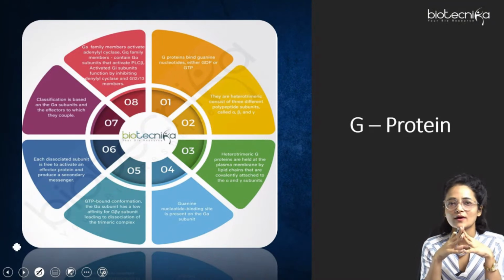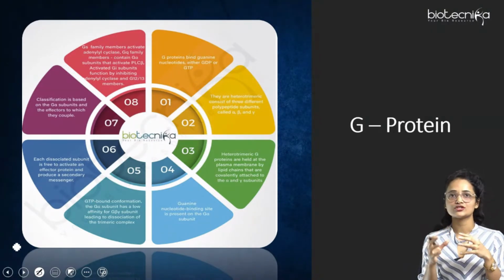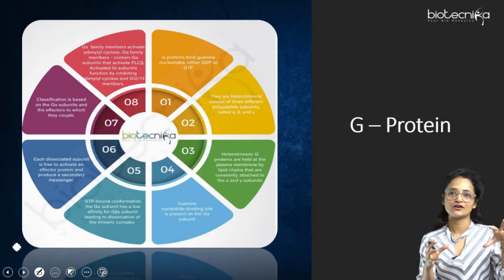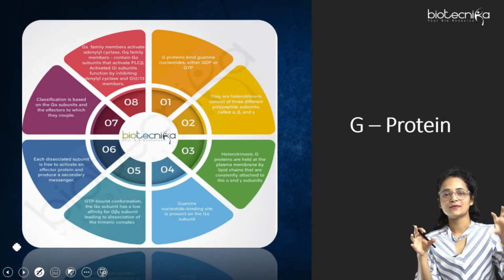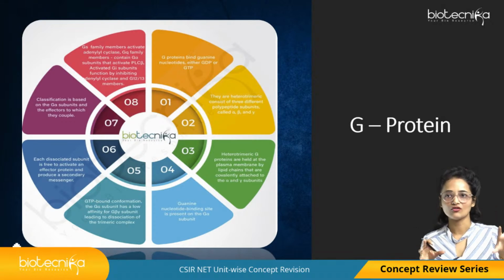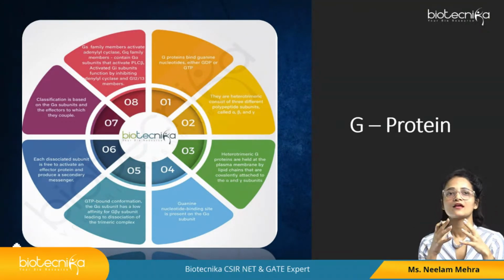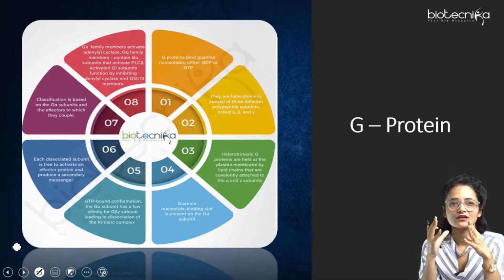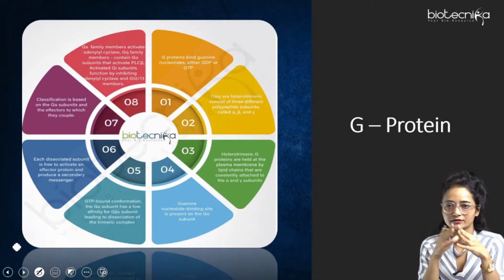Then it says that the guanine nucleotide binding site is present on the G alpha subunit. So the GDP or the GTP with which the G protein is attached, that part is basically present in G alpha. So GDP or GTP basically binds to the G alpha subunit of G protein, right? Then it says that in the GTP bound conformation, the G alpha subunit has a low affinity for G beta gamma.